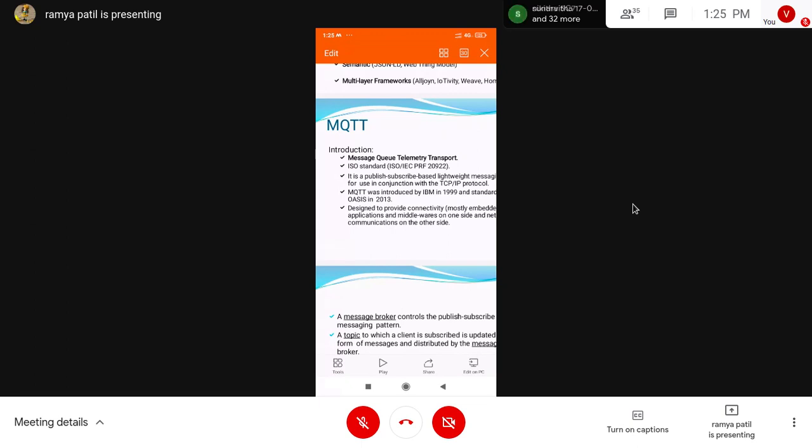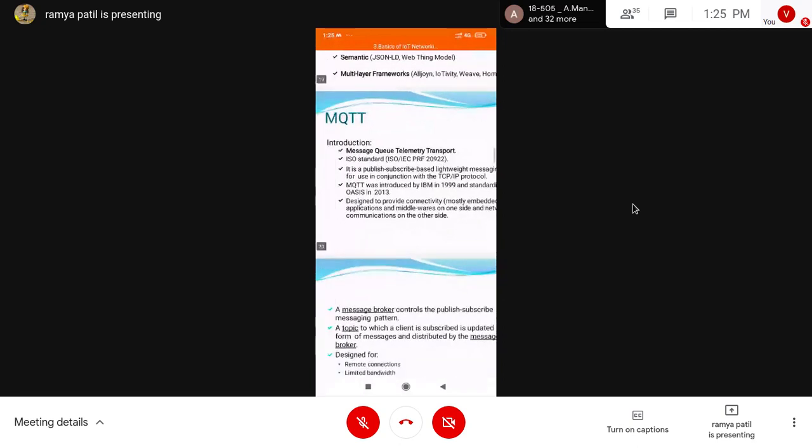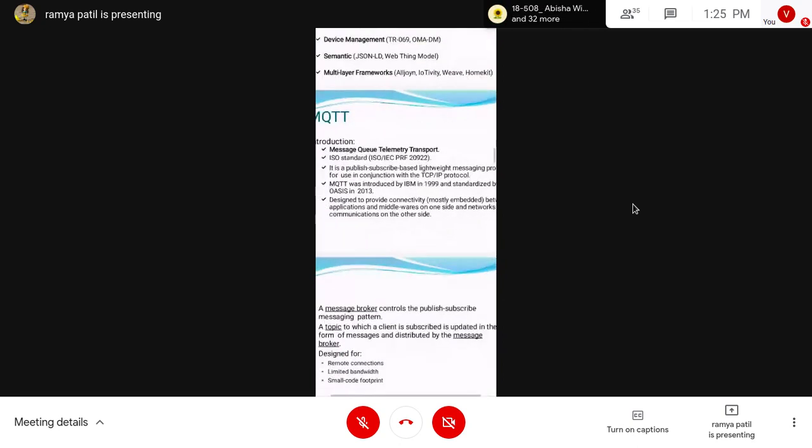We already read about this in previous computer networks and web technology. We know that HTTP is a request response based protocol, right? So likewise, we have MQTT. It is a publish subscribe based messaging protocol, a lightweight messaging protocol. It is mostly used along with the TCP/IP protocol.